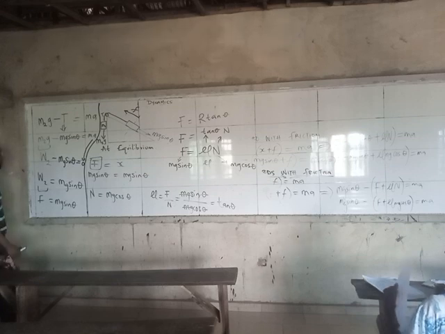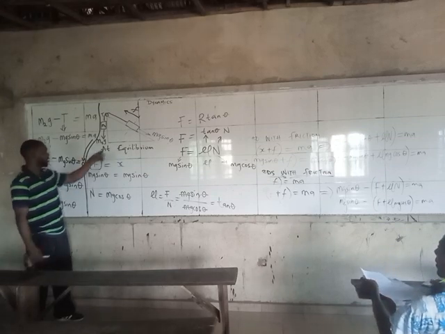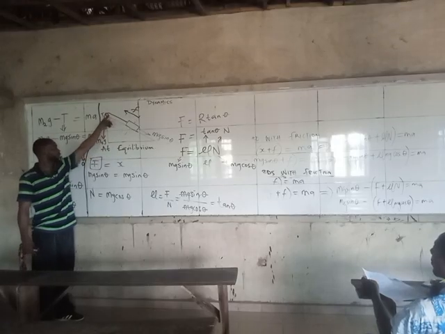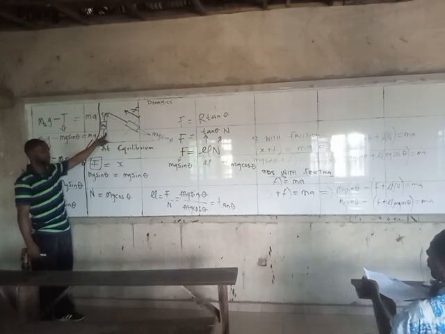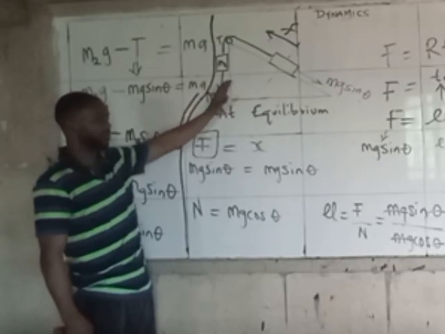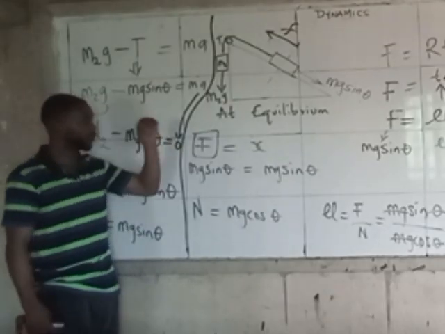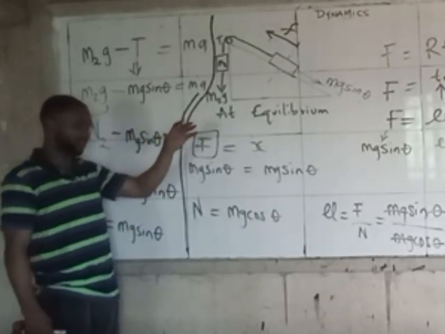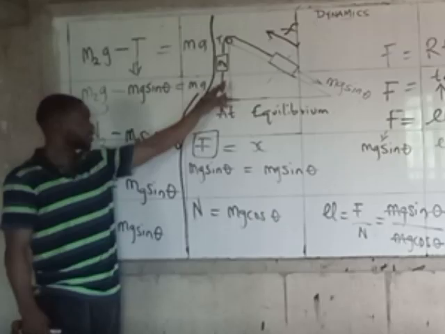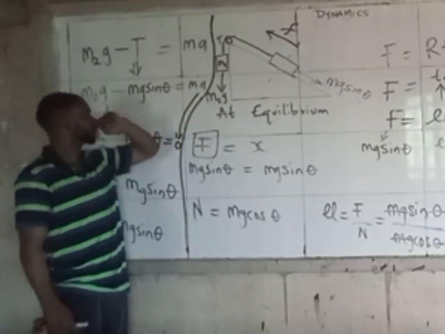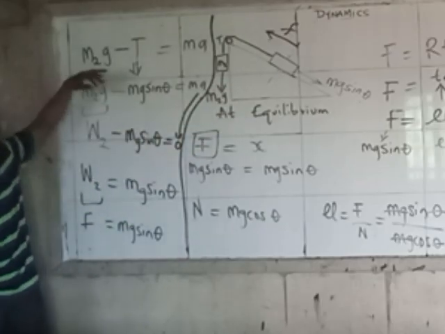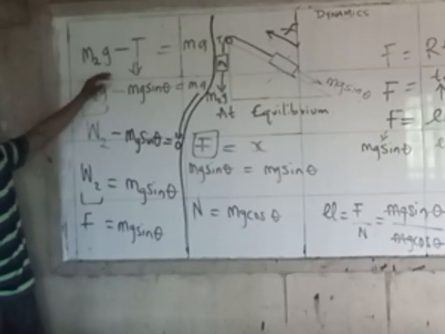Okay. Before I get there, I'm coming there. But see, before I get there, do you remember what position we put this thing? This thing that we did. This one is equilibrium. Equilibrium when it is at an inclined plane. Yes, this is equilibrium in an inclined plane. And the formula is.